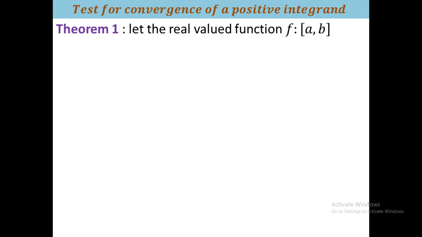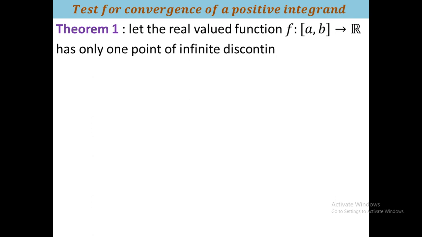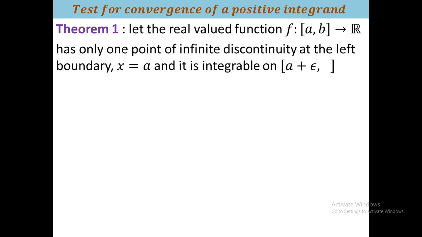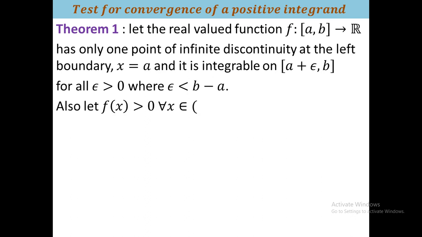Let f be a real valued function from [a, b] to R. Here actually we find the condition for convergence for positive integrand. Here we consider a function of positive integrand with its only point of infinite discontinuity at the left end point a, and it is integrable on the remaining portion. That is, if you take some point on the right side of a, suppose a plus epsilon, then it is integrable from a plus epsilon to b. Obviously epsilon must lie between 0 and b minus a.